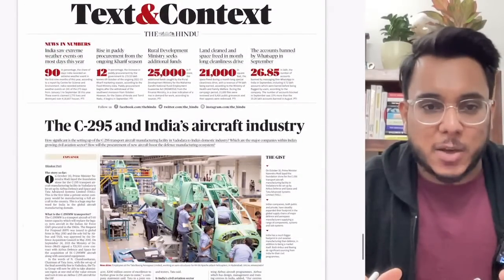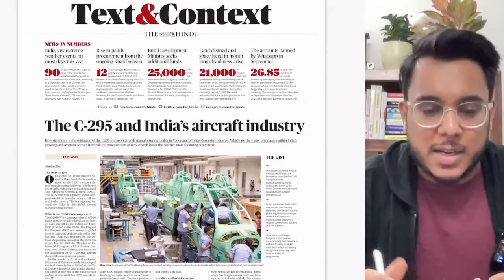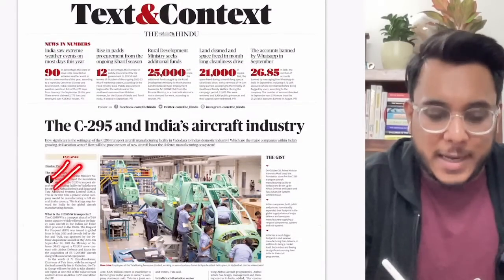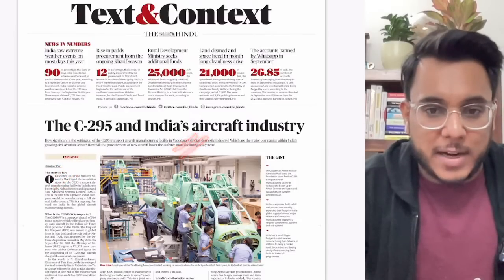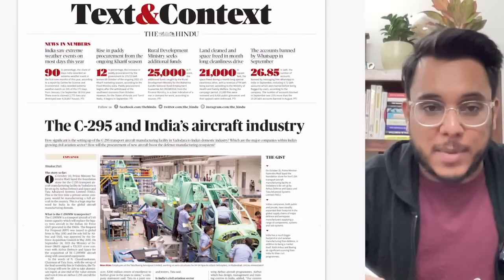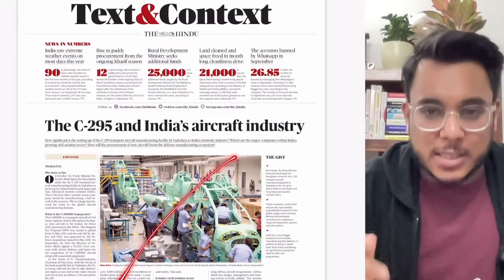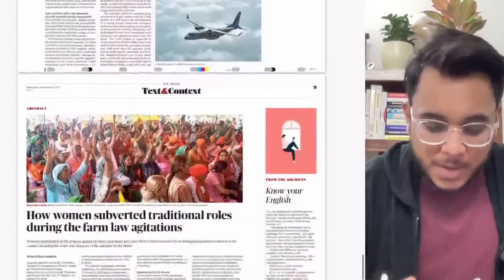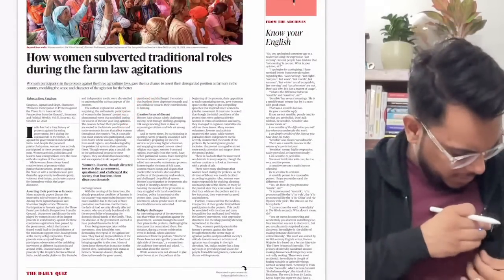Then coming to the text and the context page, the first article talks about the C295 and India's aircraft industry. With respect to GS paper number 3, India's manufacturing sector, we'll see this particular article, a very good article. Then, how women subverted the traditional roles during the farm law agitations.